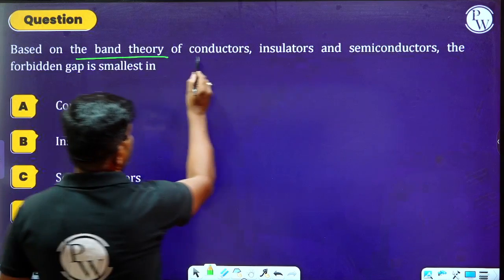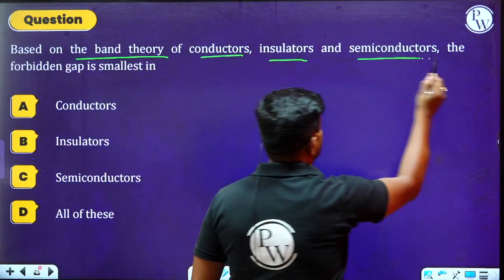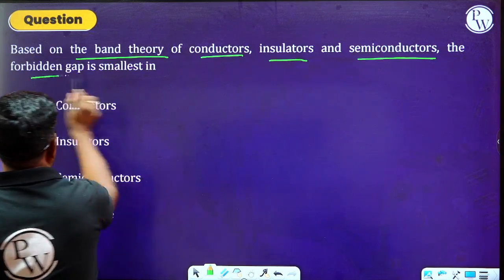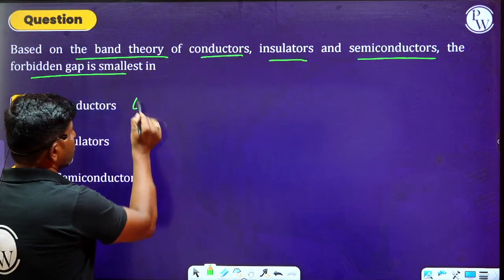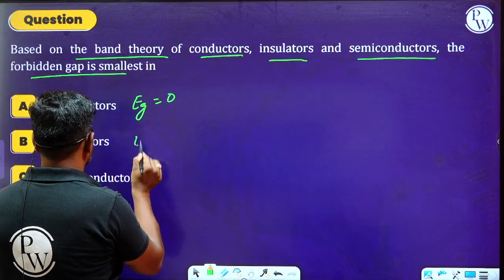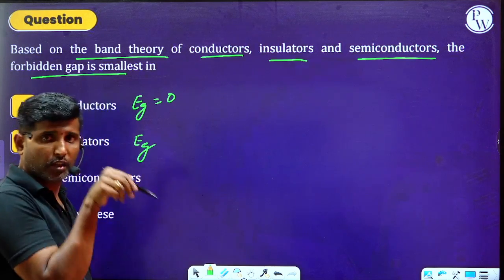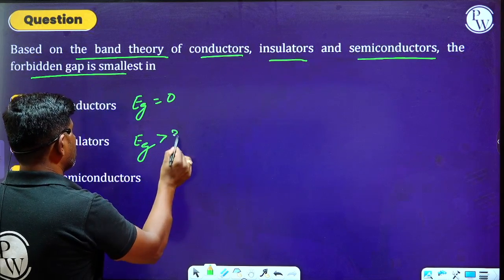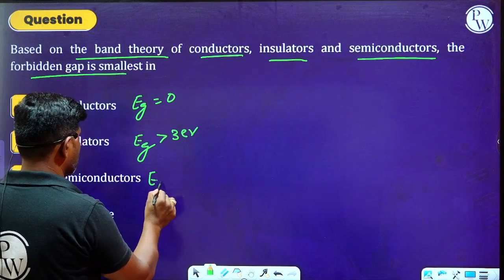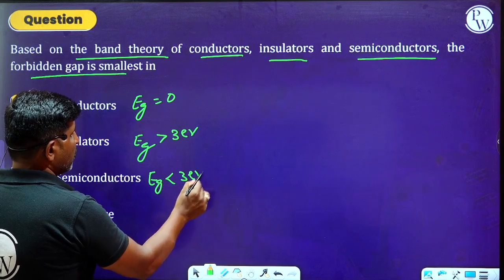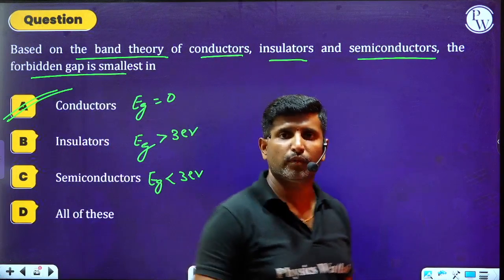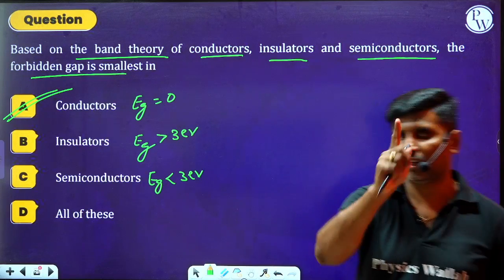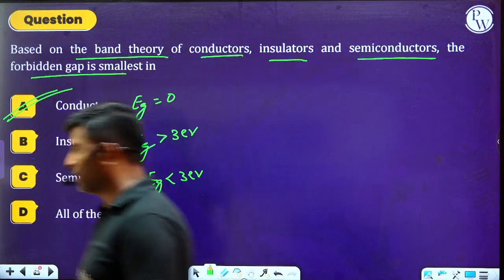Based on the band theory of conductors, insulators and semiconductors, the forbidden gap is smallest. Smallest in forbidden gap. For conductors, Eg is equal to 0. Insulator is greater than 3 electron volts. Semiconductors, it is less than 3 electron volts. Okay. Hence we can go with option A as the right answer. If you learn all these questions, definitely you can answer any question from your NEET entrance examination.